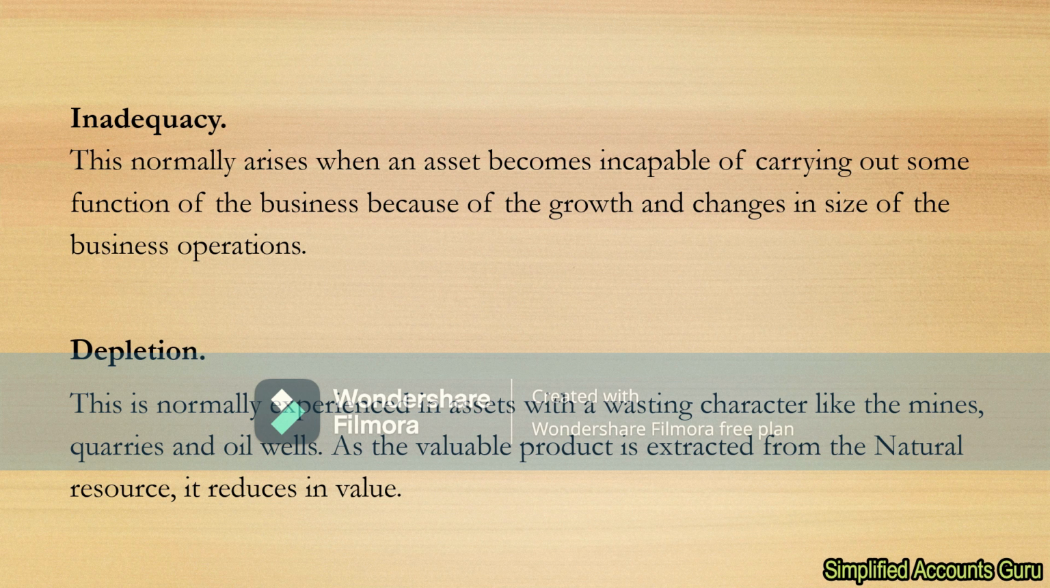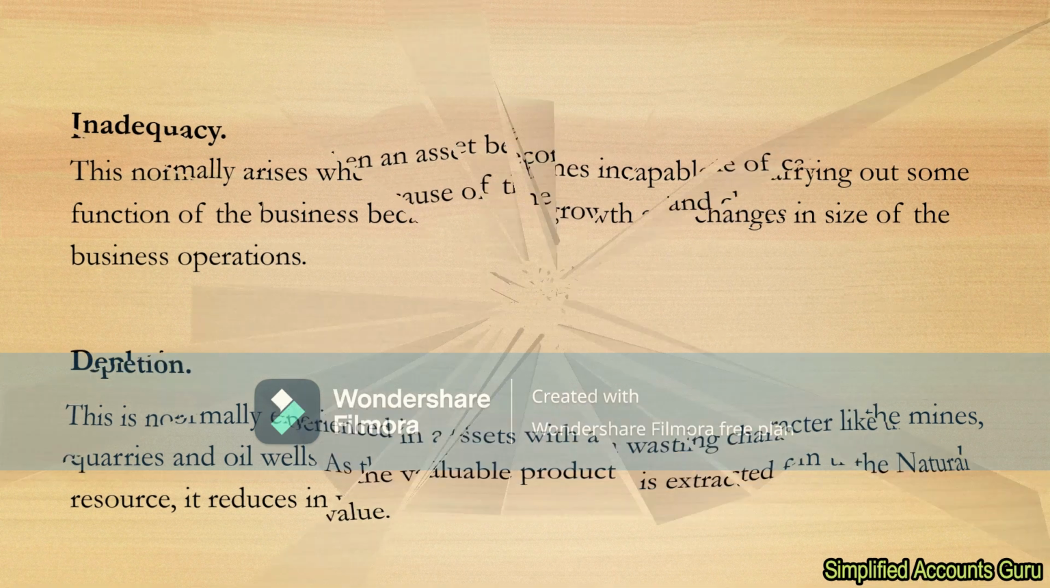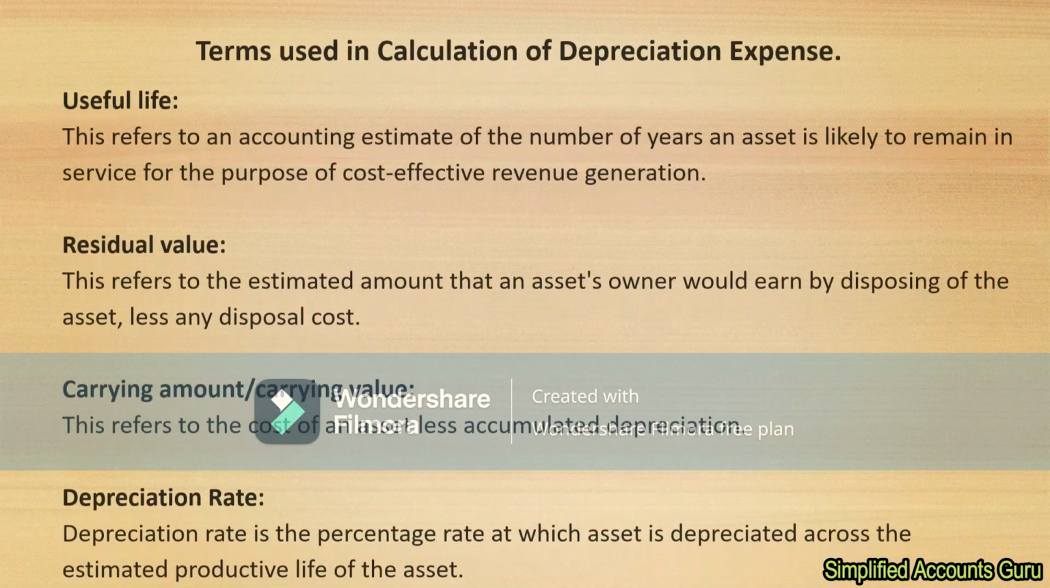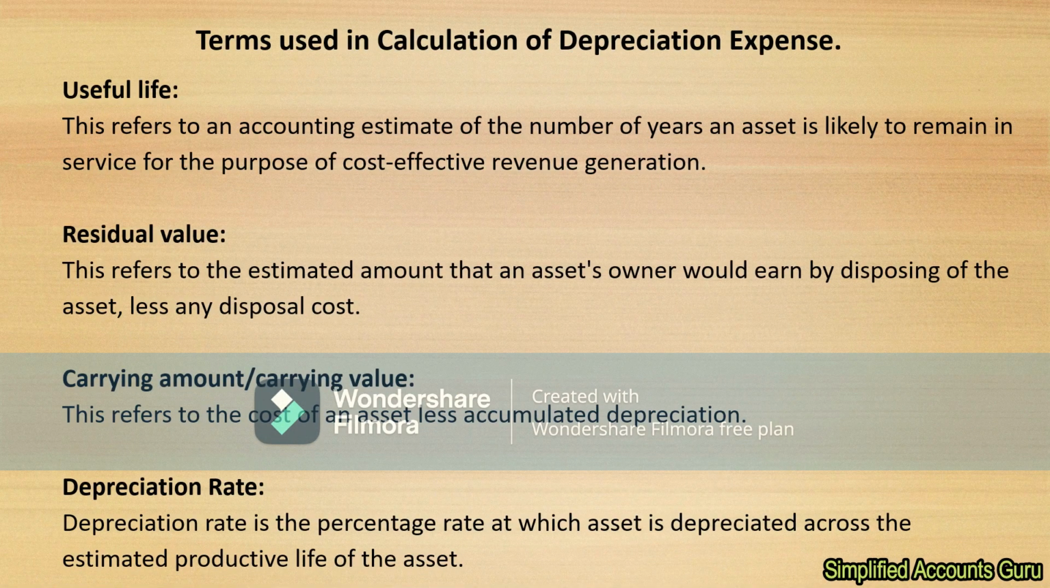I believe that all of us now know what depreciation is, and we also know the causes of depreciation. So again, we want to talk about the terms used in the calculation of depreciation expense. The first term that we have here is called useful life. This refers to an accounting estimate of the number of years an asset is likely to remain in service for the purpose of cost-effective revenue generation. The most important bit there is the likelihood of an asset remaining in operation for the purpose of cost-effective revenue generation.